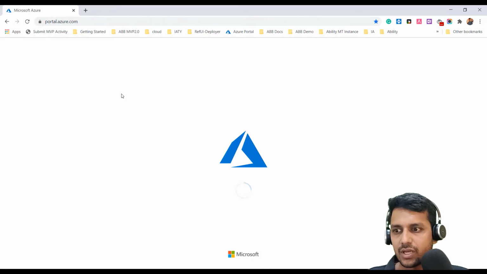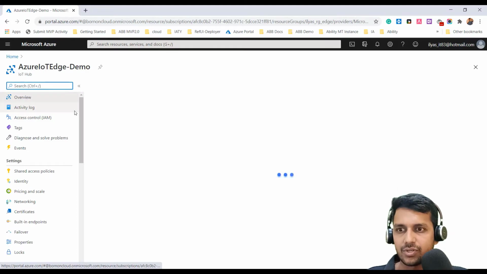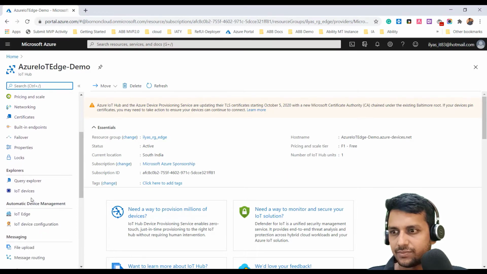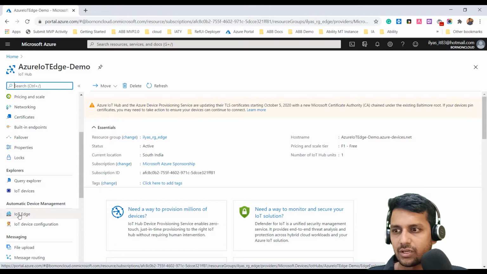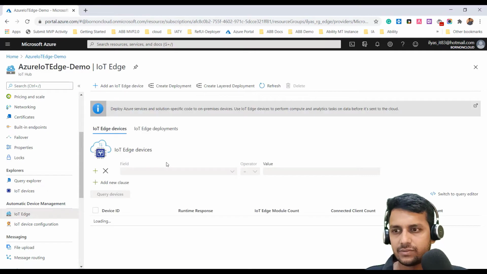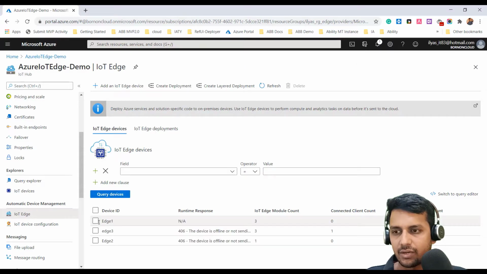As soon as we have the portal up, let's go to IoT Edge, because this is what I'm using to show the demonstration. Here you see IoT devices and IoT Edge, and in this case we are doing IoT Edge. So let's go here. If there are any devices, maybe we can remove them and create a brand new device.